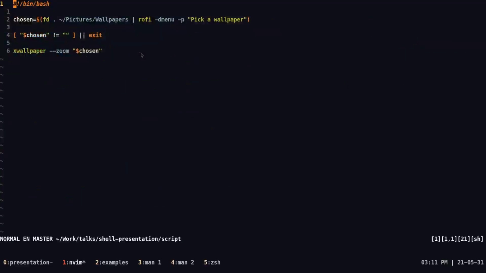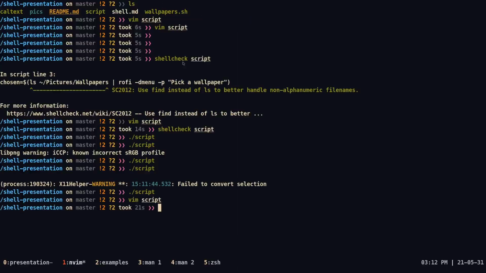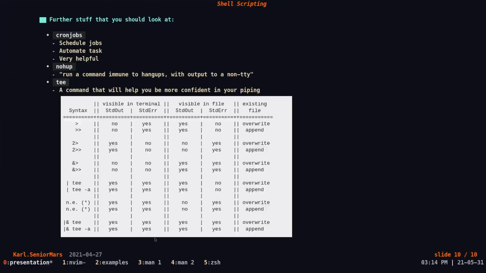And that is a basic example of how to write a shell script in your workflow. You should be thinking of how to write the shell script, writing it, making sure that anything that can go wrong won't go wrong by having some safety, and then using Shellcheck to make sure that your script isn't terrible. But that was a really basic sample, and that covers most of the things I wanted to cover today. But before I end the video, I want to introduce three more things.